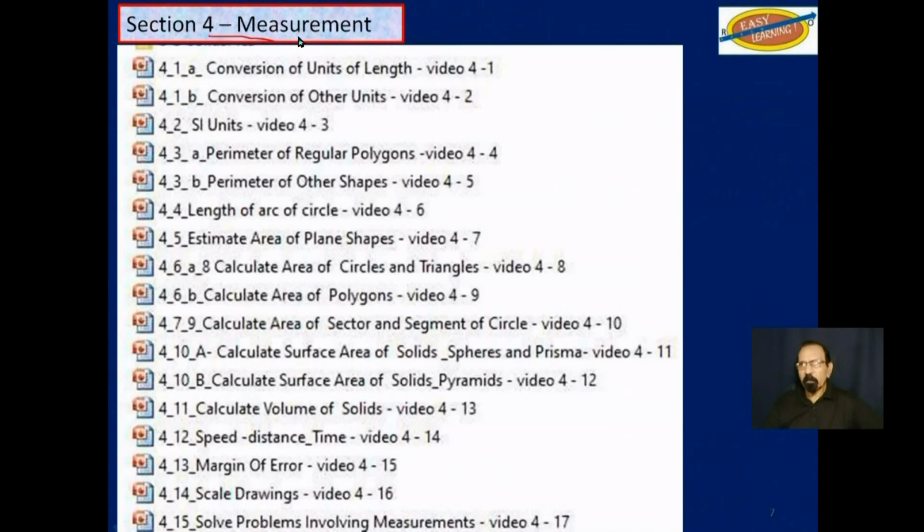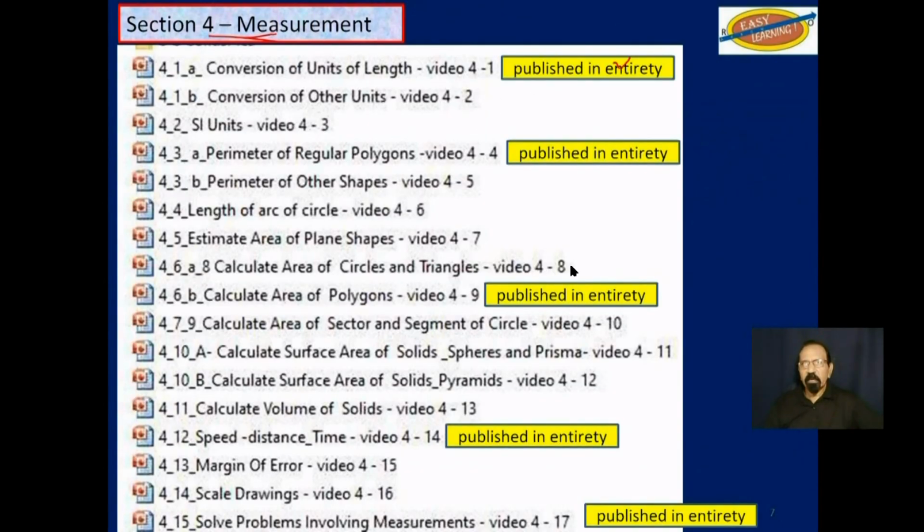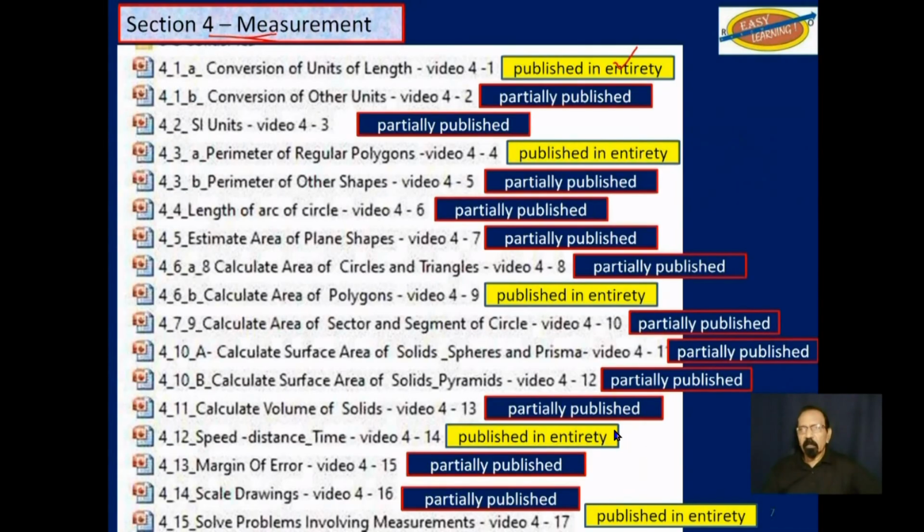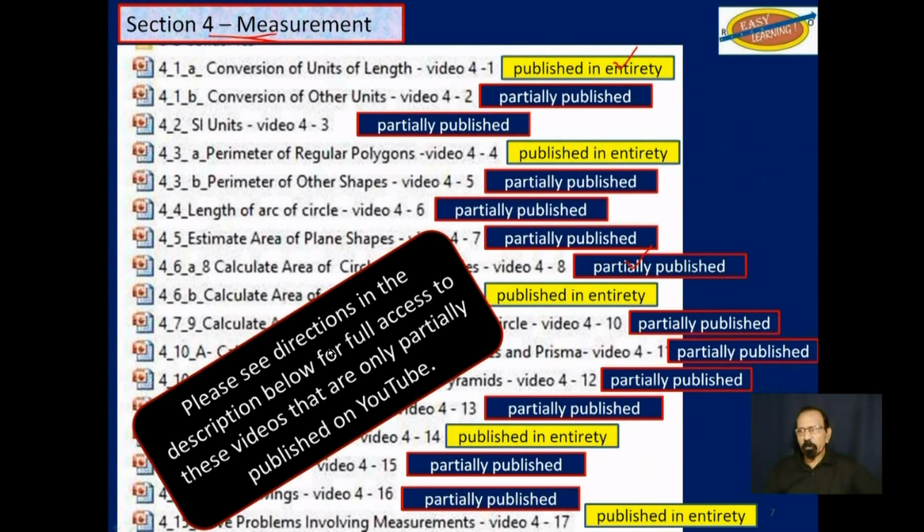From section 4, measurements, some of these have been published on YouTube in their entirety. These indicated here by yellow, and the others are only partially published on YouTube. If you need to get full access to those that are only partially published on YouTube, please see directions in the description below.